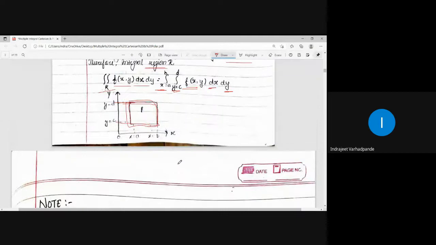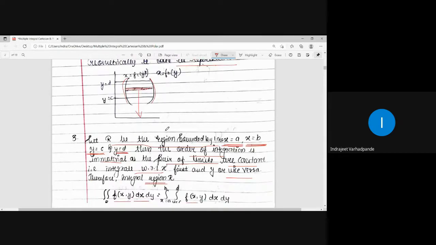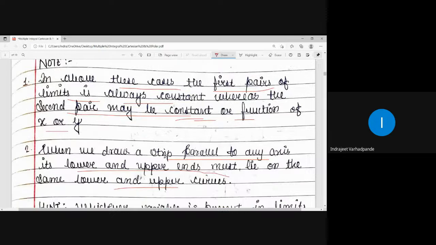See, in this particular figure, when we are drawing the strip, we are drawing a horizontal strip parallel to the x-axis. Its lower end and upper end lie on a particular curve of the same curves which are defined, right? So that is what they mean to say. We draw a strip parallel to any axis. Its lower and upper ends must lie on the same lower and upper curves.